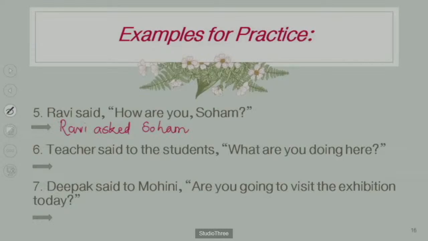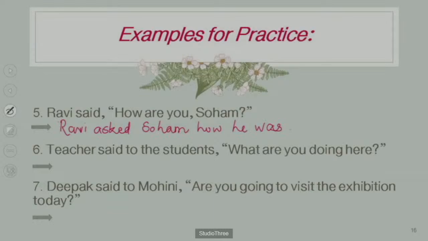What is the conjunction here? The WH word itself, which is "how". And "how" should be written in small letters because it is used as a conjunction. "How are you?" becomes "how you are". You have to change only this much into the assertive form, that is, "you are". So it becomes "how he was", because you have changed it into assertive.